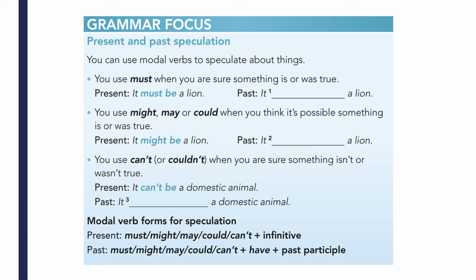If you are very sure about your guess, for the present you say it must be something. For the past, it must have been. If you're less certain, but you still think it's possible, for the present you say it might be, or may be, or could be. For the past, it might have been. And finally, if you are very sure something isn't true, for the present, you say it can't be. For the past, it can't have been.